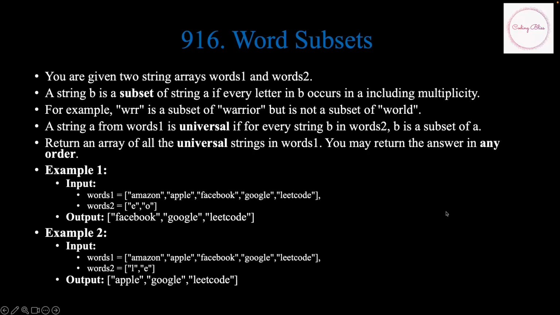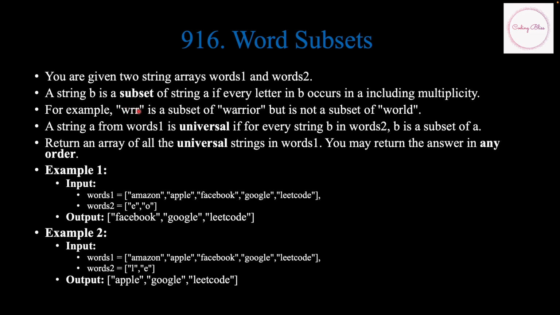Hi everyone. Let us look at the LeetCode problem 916, Word Subsets. You are given two string arrays, words1 and words2. A string B is a subset of string A if every letter in B occurs in A, including multiplicity. So when we mean multiplicity, I think they have given a good example here.